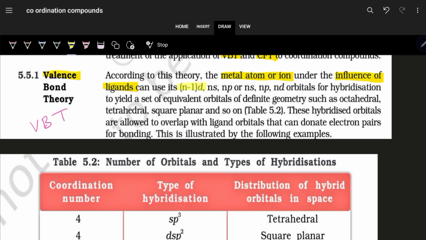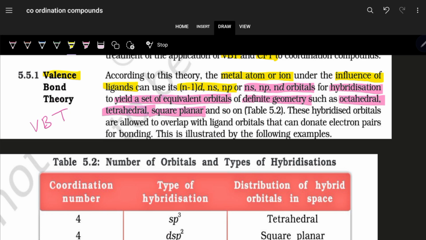They are the (n-1)d, ns, np, which is one set of orbitals, or they use the ns, np, nd orbitals. They use them for hybridization to yield a new set of equivalent orbitals having a definite geometry, oriented in an octahedral, tetrahedral, or square planar manner in order to form bonds with the ligand. These hybrid orbitals overlap with the ligand orbital.